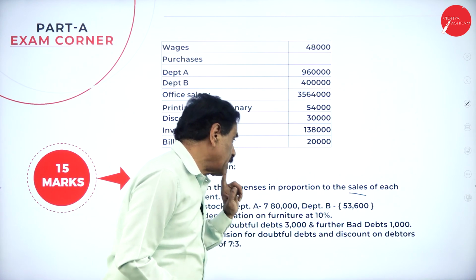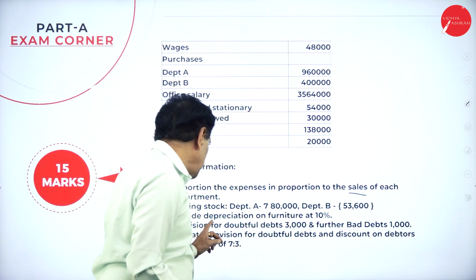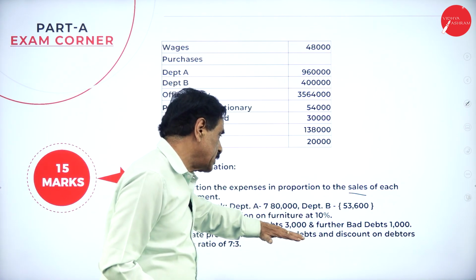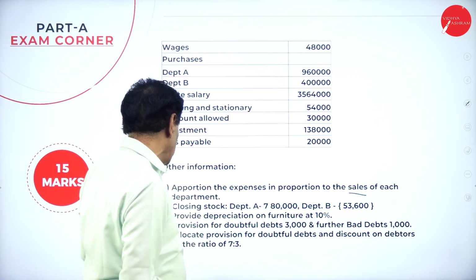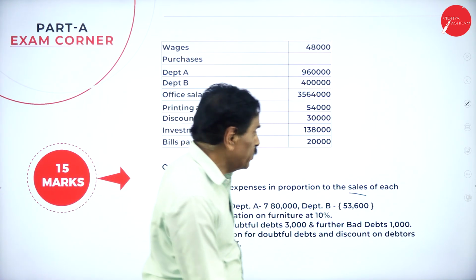Closing stock of A is 7,80,000, B is 53,800. Provide depreciation on furniture at 10%. Provision for doubtful debts is 3,000, and further 1,000. Allocate the provision for doubtful debts and discount in the ratio 7:3.